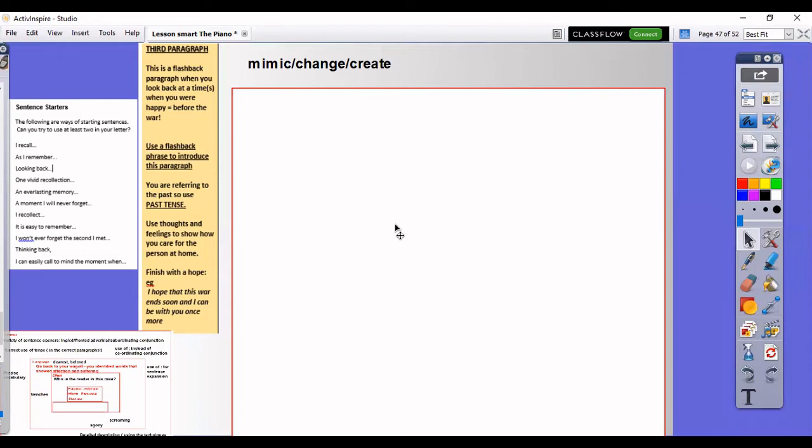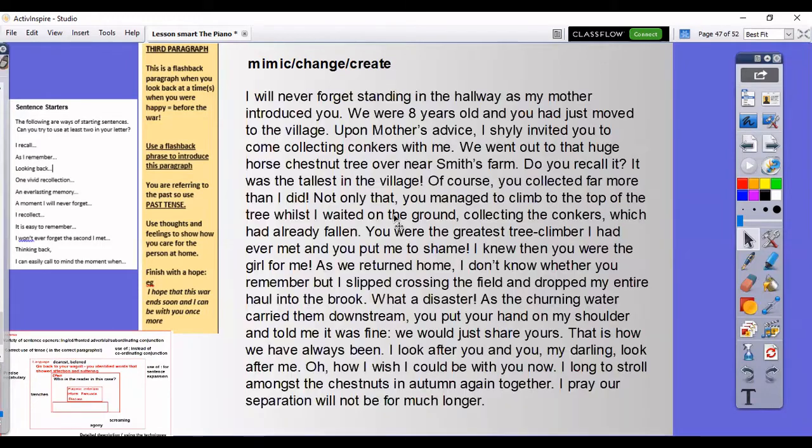But it's just a point in time in the past when you were happy that you feel that you can write a paragraph on. You might want to stop the video and start to think of a time when you could do that if you're not following my example. So I will never forget. So I've started with a flashback to introduce it.